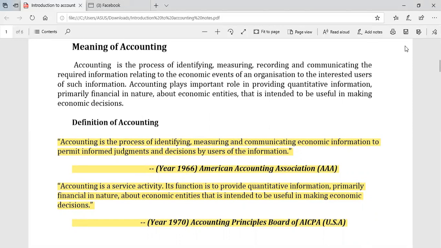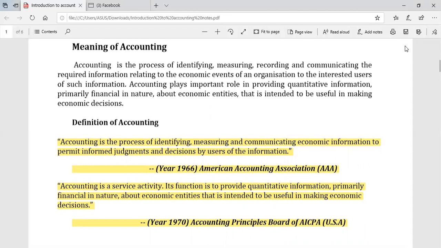This means accounting is, first of all, to identify the transactions which have been conducted with outsiders, and then measure them in terms of money. Only those transactions that can be quantified in terms of money can be recorded in the books of account. After identifying and measuring in terms of money, we record the transactions in a set of books.